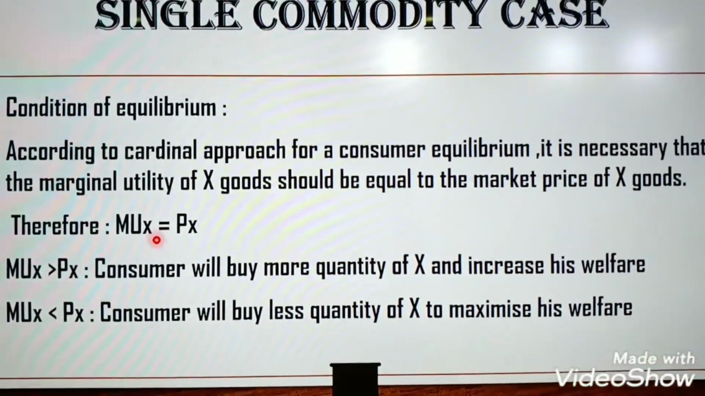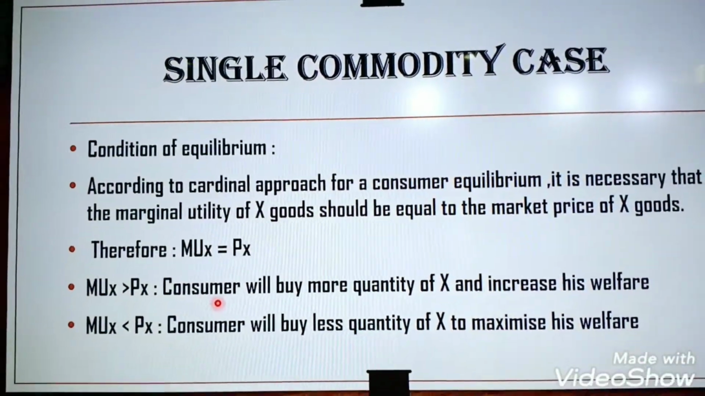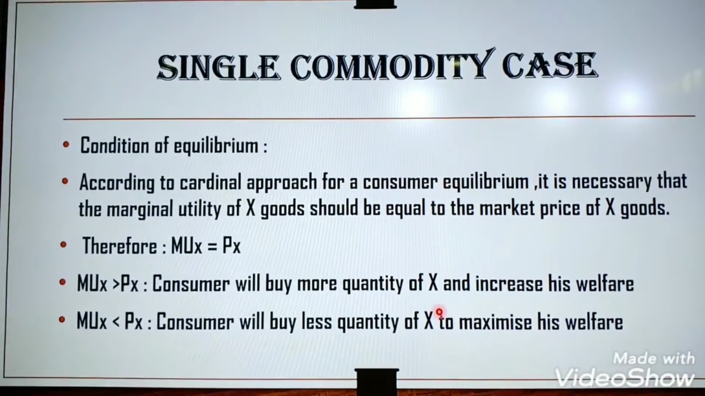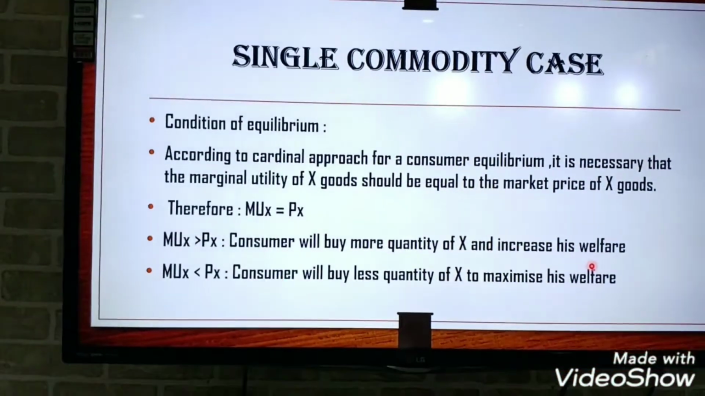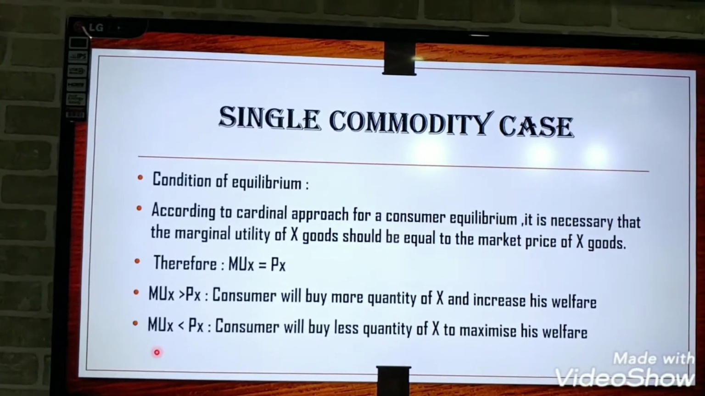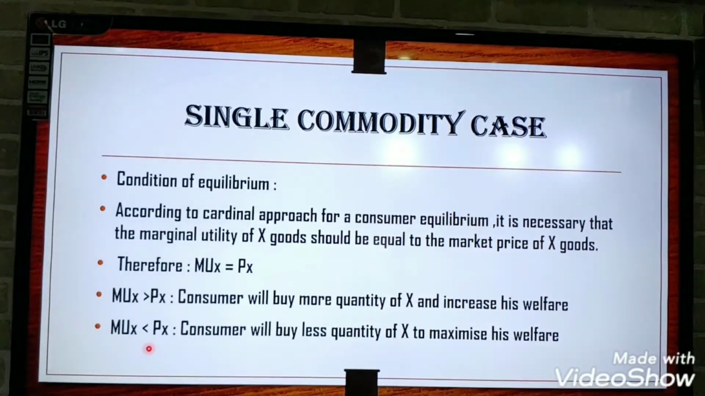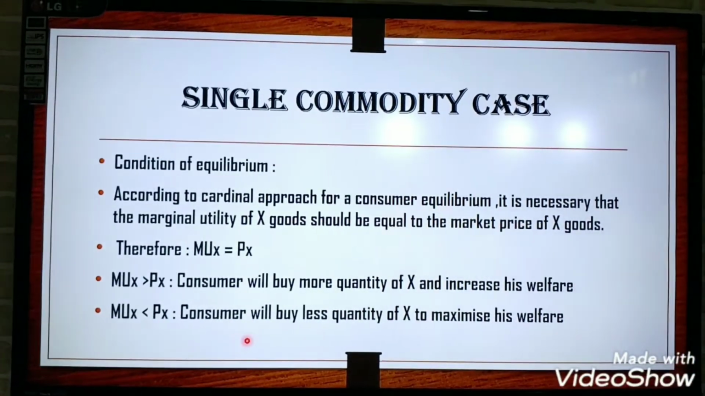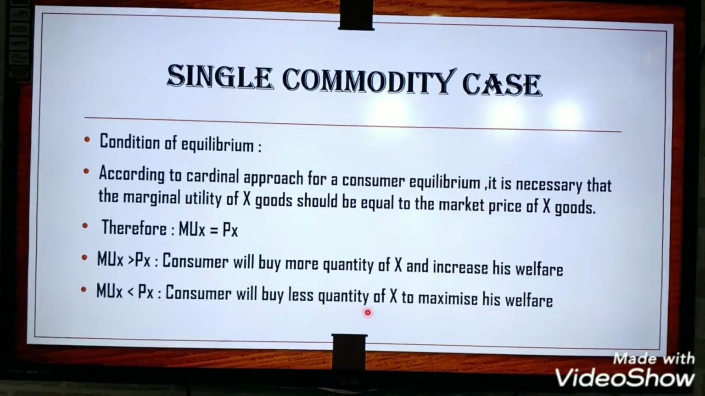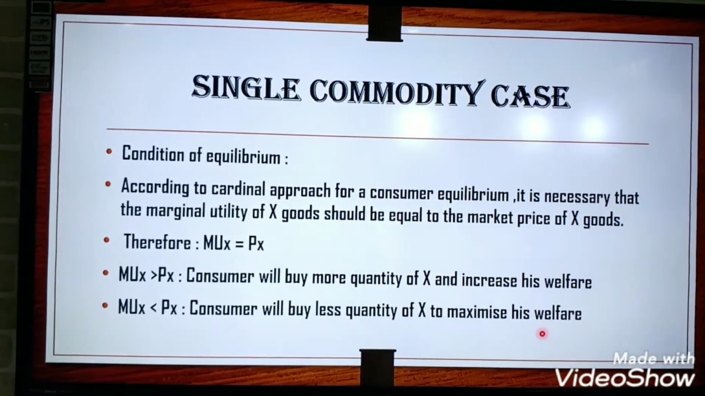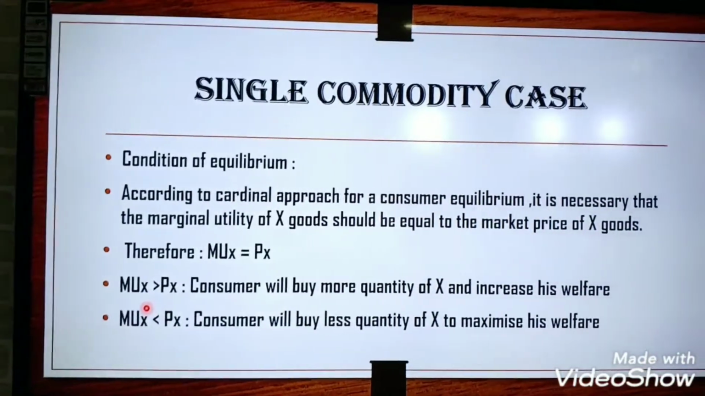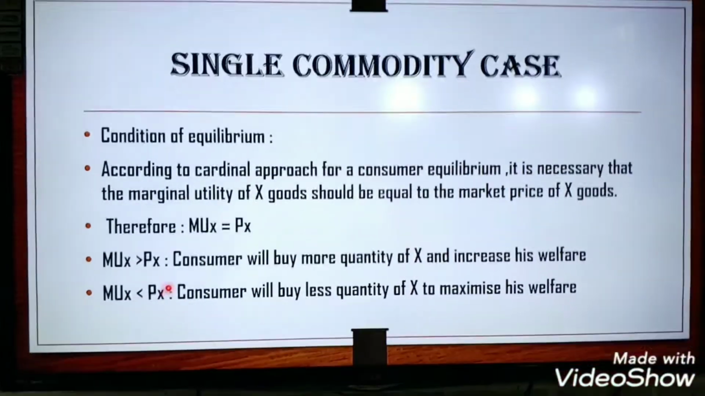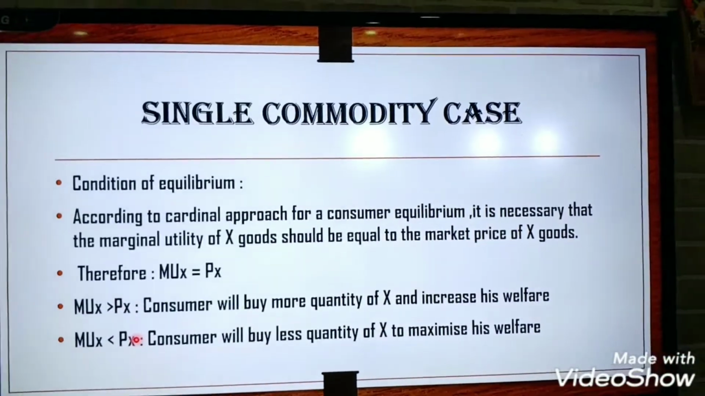If MUx is greater than Px, then the consumer will buy more quantity of X to increase his welfare. But if MUx, that means the marginal utility of X good, is less than the price of X good, then he will buy less quantity to maximize his welfare, because he has a limited amount that he has to spend. He can increase the quantity or decrease the quantity, but the price will remain the same.